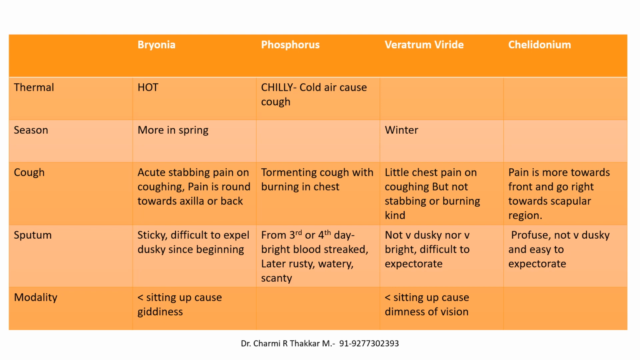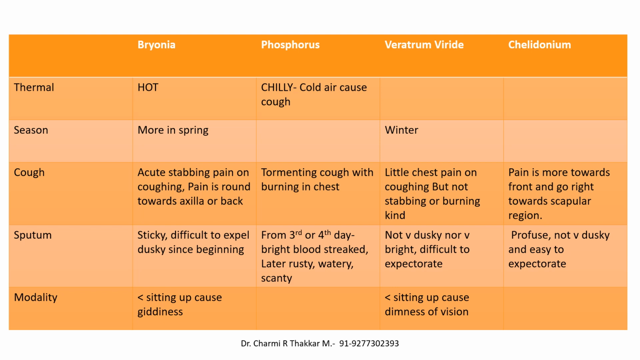Bryonia's pneumonias are more common in spring, meaning they occur in summer, where spring goes from the later part of March to the later part of June, which is a hot climate. The veratrum viride pneumonias and the phosphorus pneumonias are more in winter.